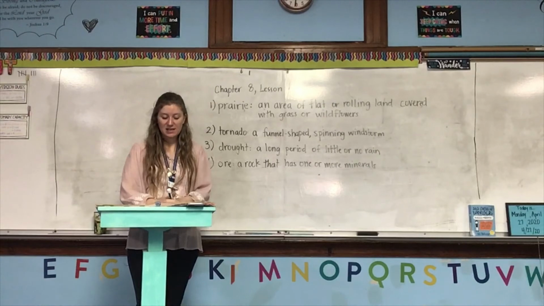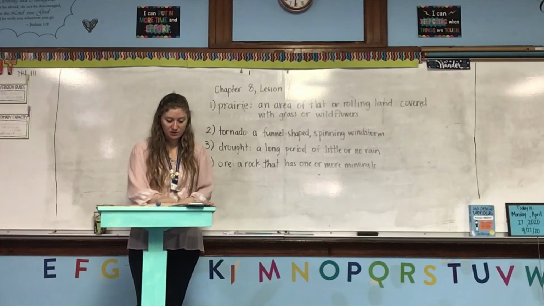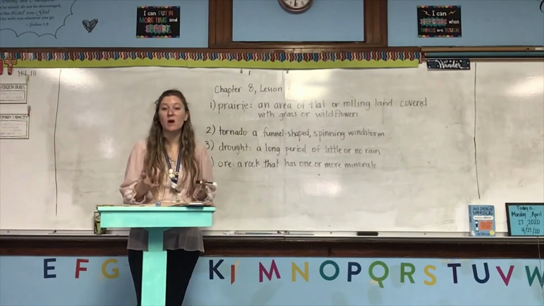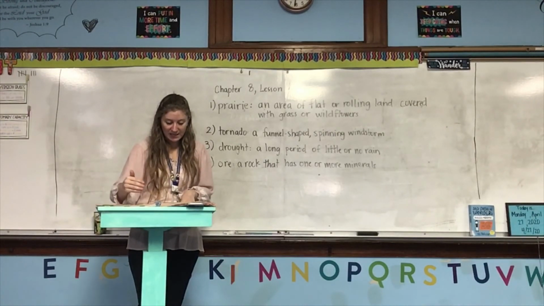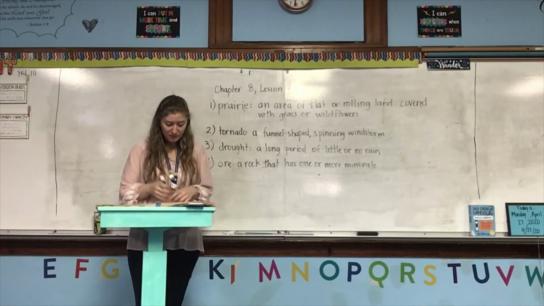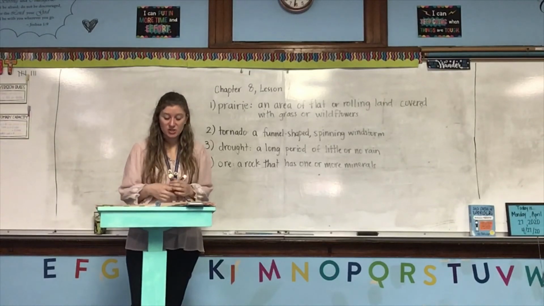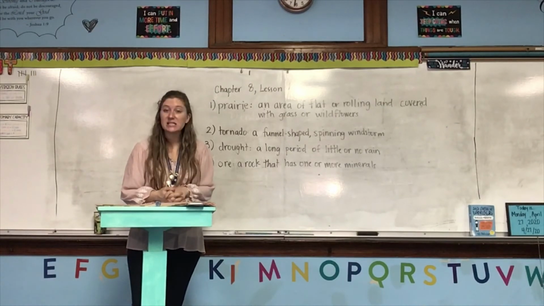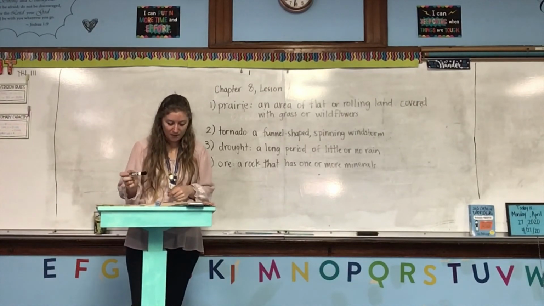Okay, so let's look at the whole Midwest. And let's think, what is the main use of the land in the Midwest? So we're looking for the color that we see the most. And really what I see the most is green. So that means most of the Midwest is used for general farming. There is a large piece going up from Lake Michigan up to Canada that is orange, which means it's used for dairy farming. There's quite a bit that is tan, which means it's used for growing wheat and grain, and there's quite a bit that is yellow, which means it's used for ranching cattle, sheep, and hogs. But most of it is used for